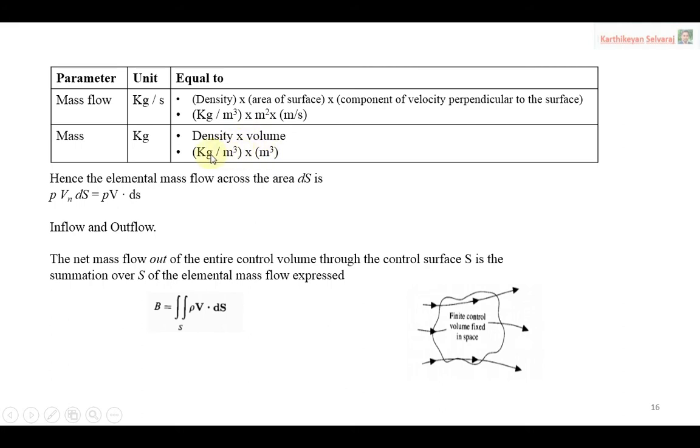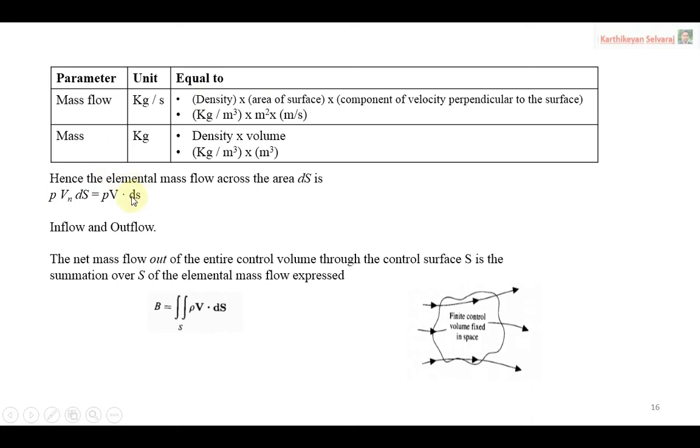Now come to the derivation. The elemental mass flow across the area dS is rho v dS. This is rho, not p: rho v dS, the same principle. So rho v dS is nothing but the amount of mass carried by the fluid element: density, velocity and area.